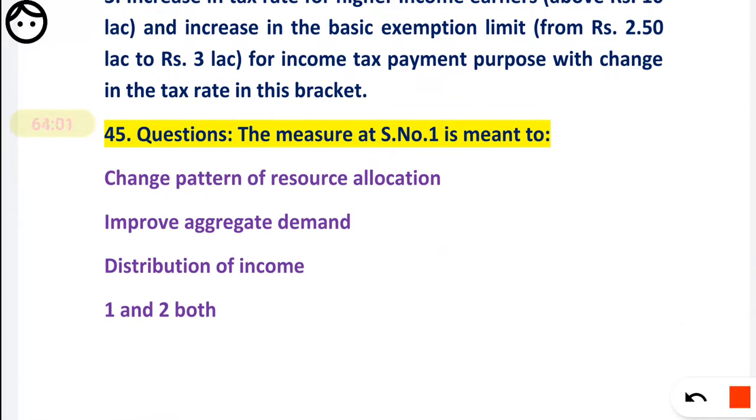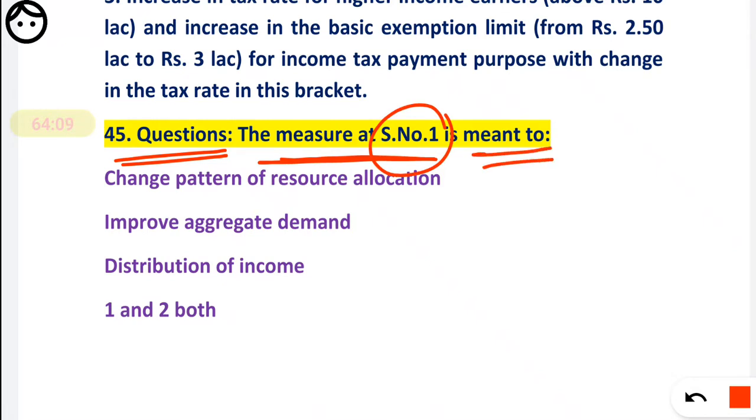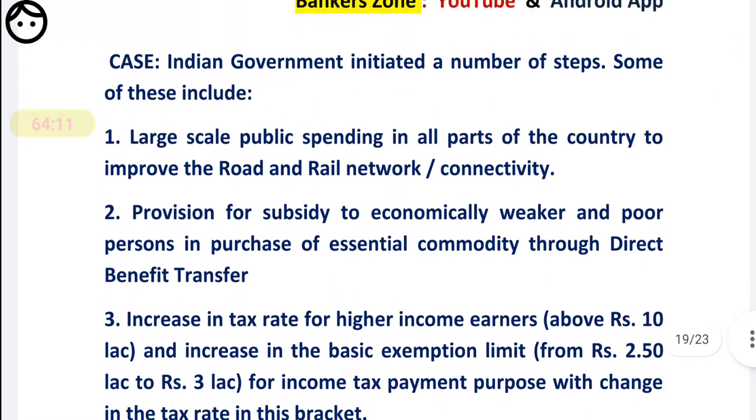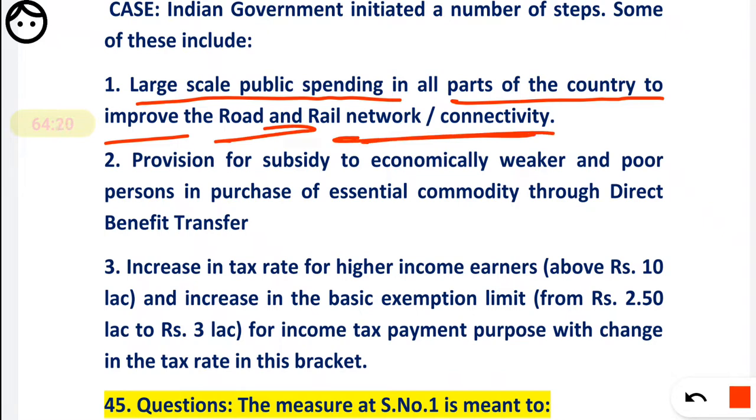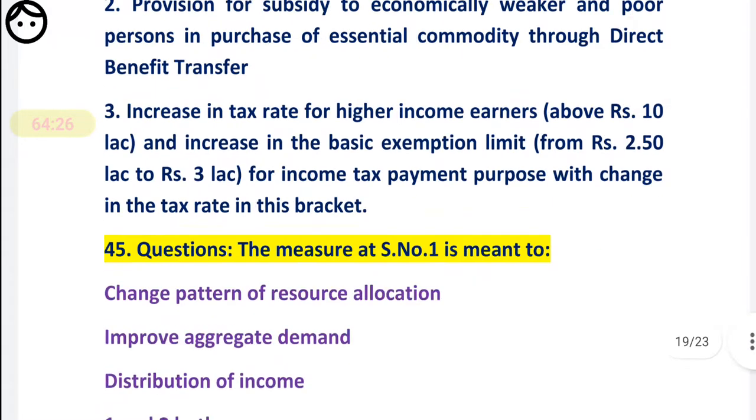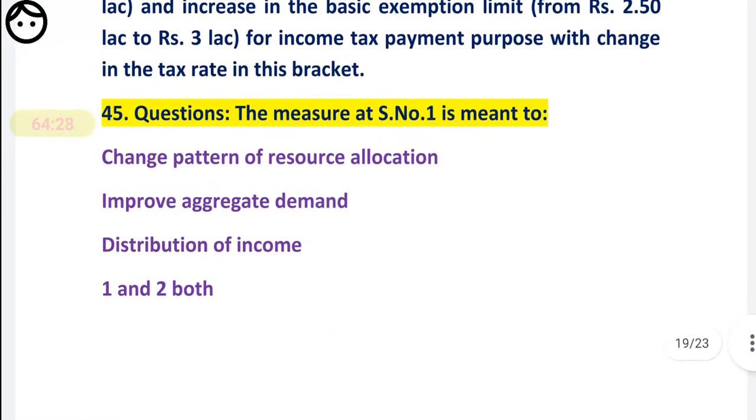Question 45: the measure at serial number 1 is meant to. So we have to read serial number 1 again. What is serial number 1? The large scale public spending in all parts of the country to improve road and rail network connectivity. Government is spending largely on public roads and the railway network. So what does it mean?